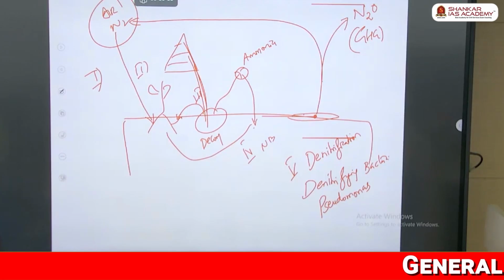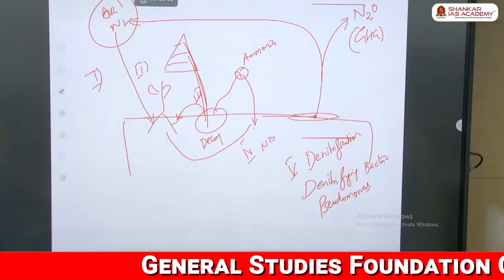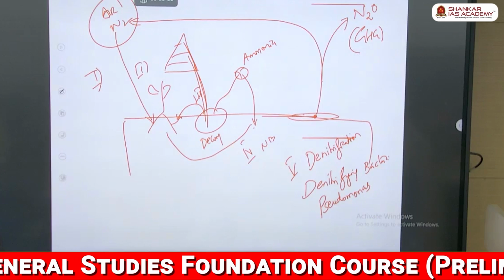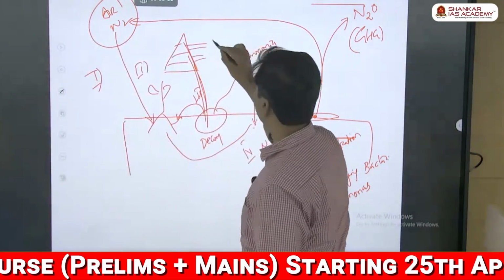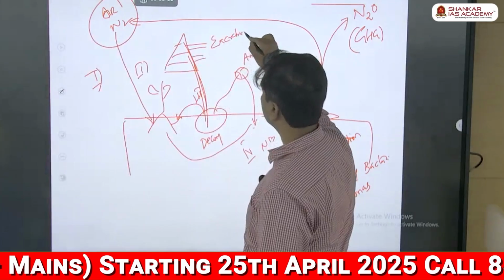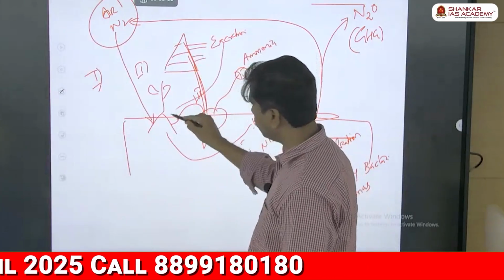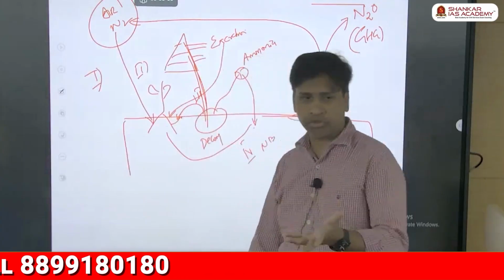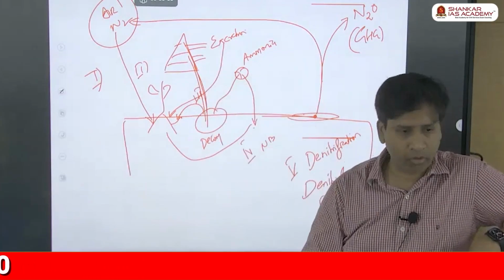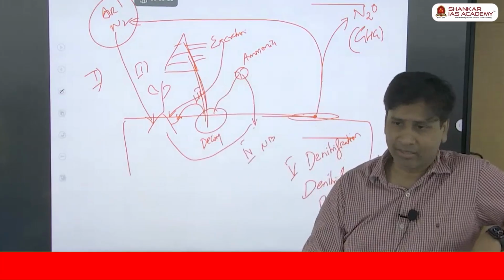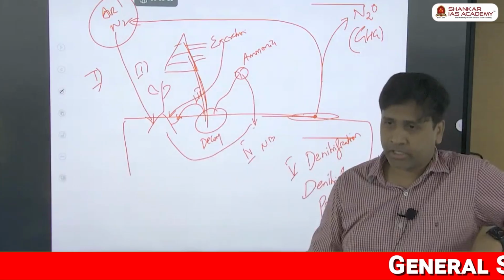Excretion. See what your kidney is doing. Whatever protein you consume is pushed out through excretion. So that's what all the plants and animals do, excretion. It comes out as urea. That excretion goes to the soil and becomes a nutrient for the soil. That's why, when a small boy pees here and there, you should not mistake it. They are doing ecosystem services. Sometimes big boys also do that. So this is actually excretion, urea.